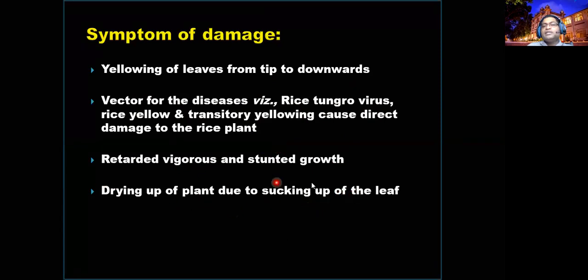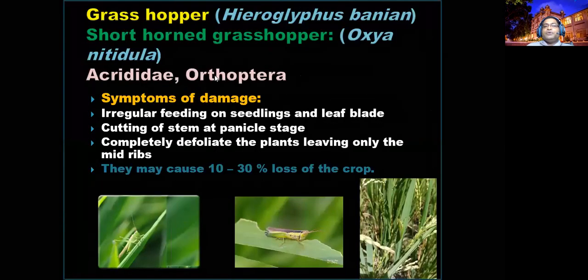This is the direct damage of the, sorry, the leaf hoppers. Others are not direct damage. This is the direct damage, but these incidences will be less. But if it happens, transmitting virus and other things, then you can expect severe yield losses. This is the leaf hoppers.